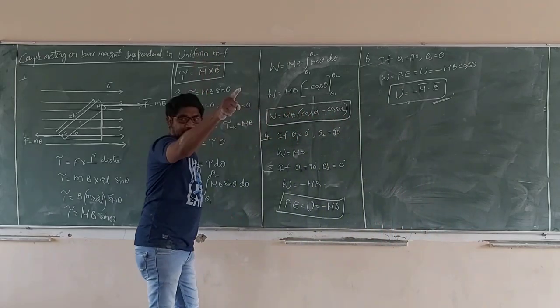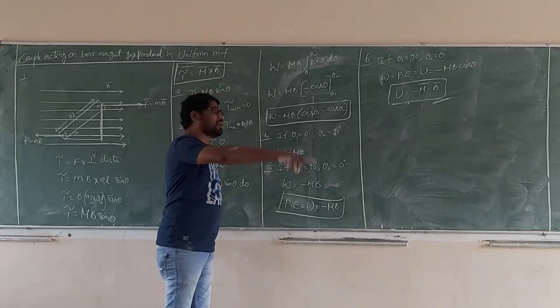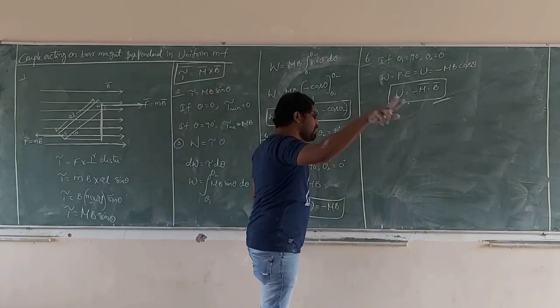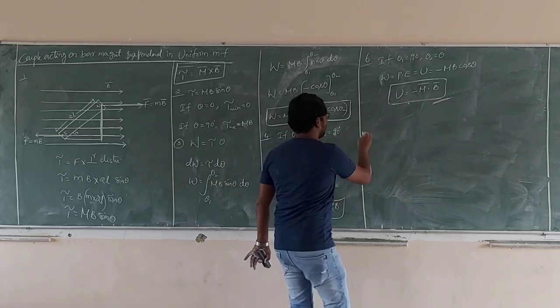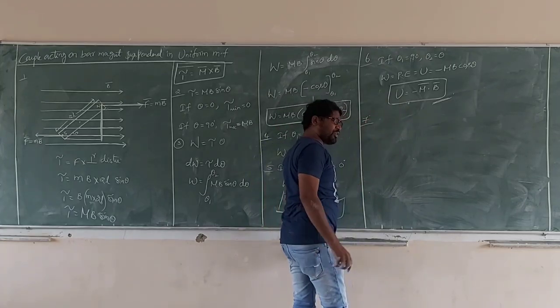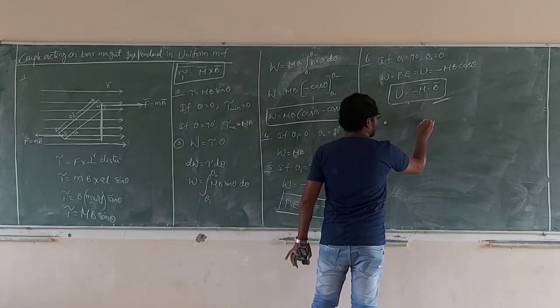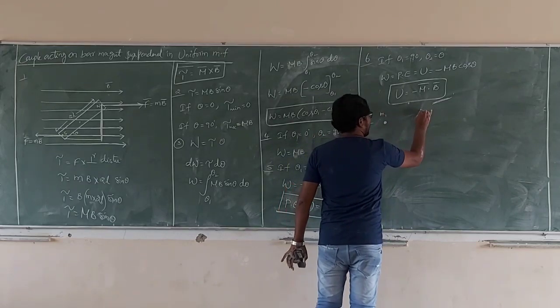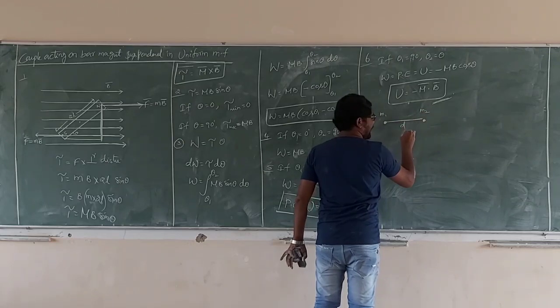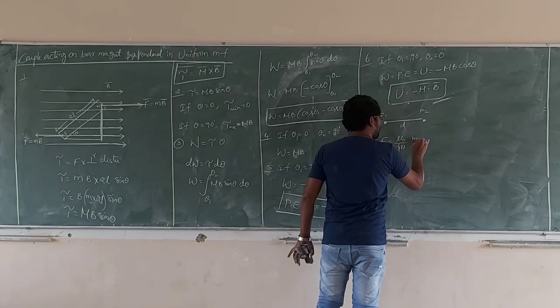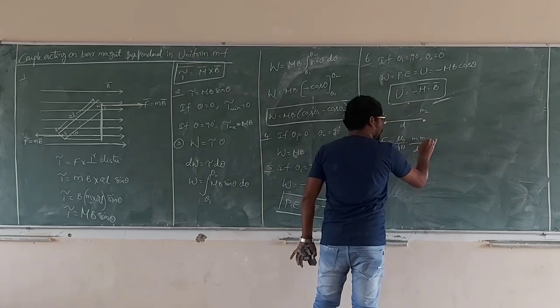By using this concept, we are deriving the formula for the force between two magnetic moments, not constants. See carefully, there is a lot of difference between a constant and a magnetic moment. This is the magnetic moment. This is constant: M1, M2 separated by distance D. What is the force? Mu naught by 4 pi, M1 M2 by D square.